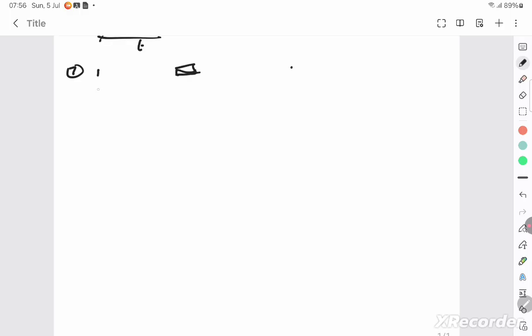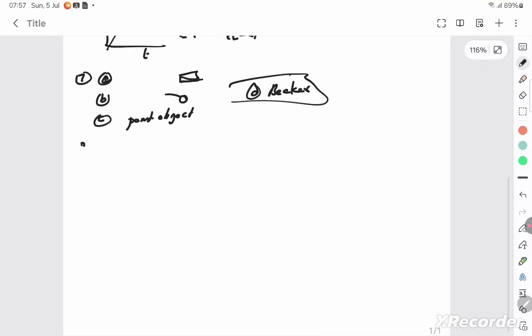A monkey is a point object. So A is also a point object, the train. B, the monkey, is also a point object. C, a spinning cricket ball that turns on hitting the ground, is also a point object. The tumbling beaker slipping off the edge will not be a point object. A beaker on the table with respect to a small room is definitely not a point object. So let's go to the eighth question.